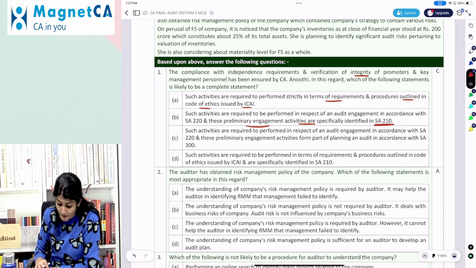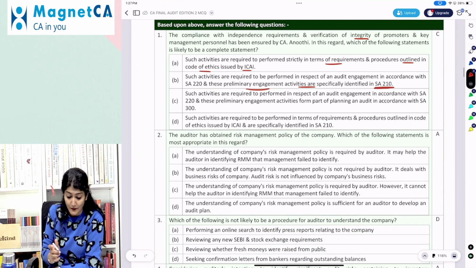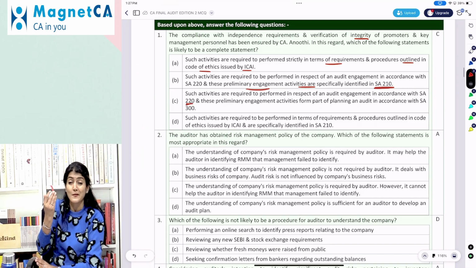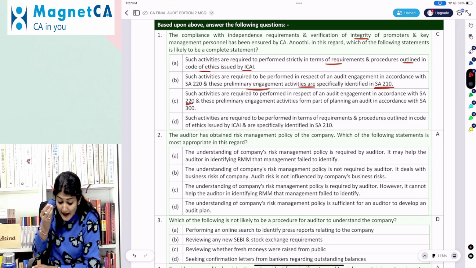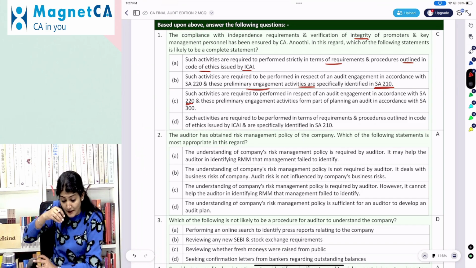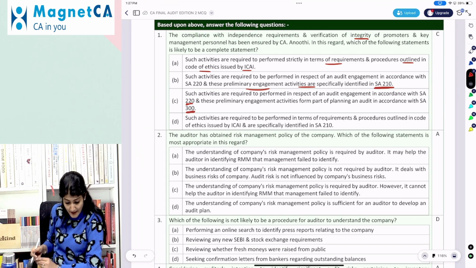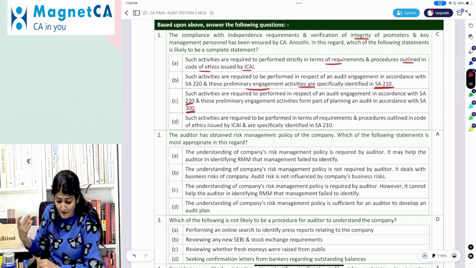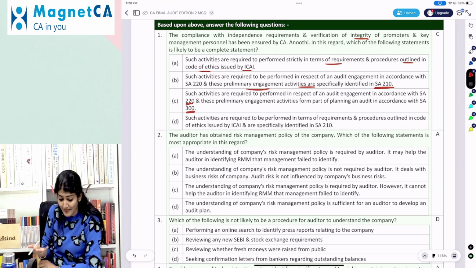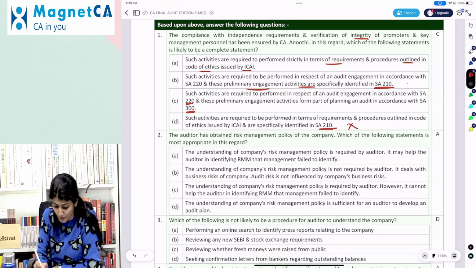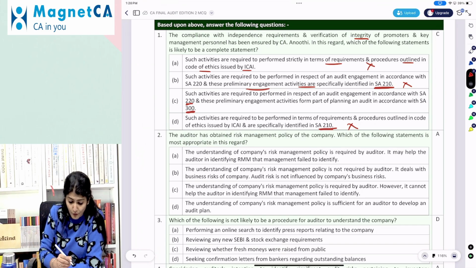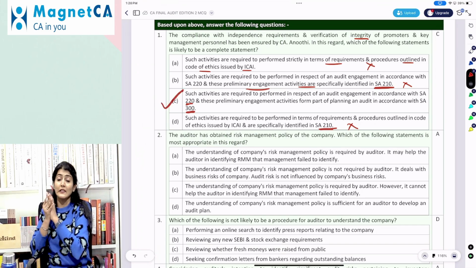Required to be performed in respect of audit engagement in accordance with 220, yes, acceptance and continuance of client relationship. And these preliminary engagement activities form part of planning of the audit in accordance with 300. Such activities are required to be performed in terms of the requirement and the procedures outlined in the Code of Ethics and specifically identified in 210. No, not 210, not the Code of Ethics, it is 220 and 300.